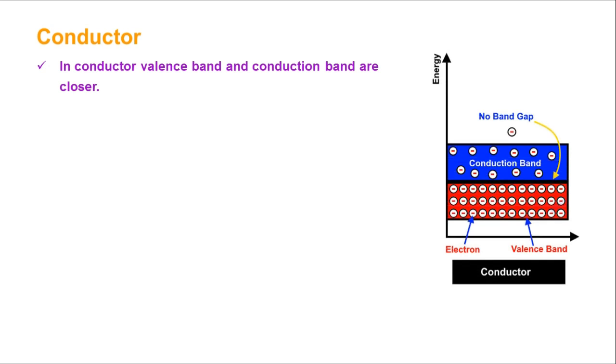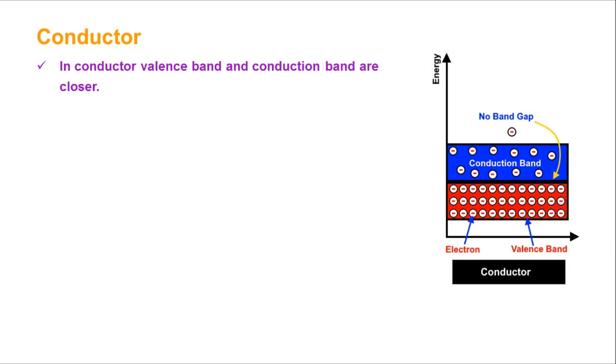This is the diagram which represents the conductor. The red is the valence band and the blue is the conduction band. These two are very close, almost touching. Even though they are close, a very small, negligible gap is present between the conduction band and valence band.